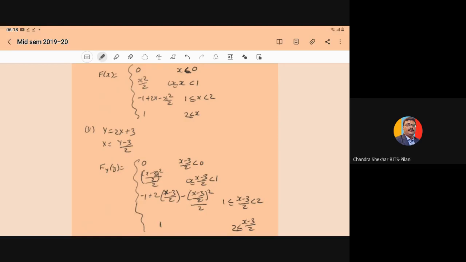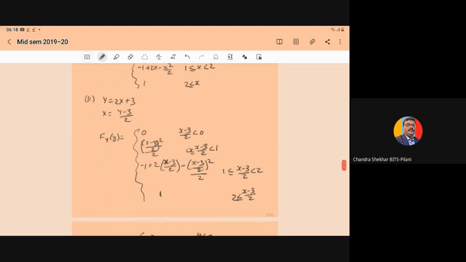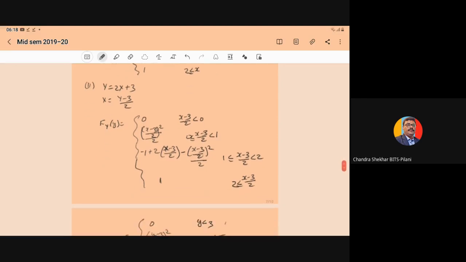Now in the second part you have to determine the PDF of Y, where Y is given to you as 2X plus 3. So Y is equal to 2X plus 3, and X can be written as y minus 3 upon 2. If we have the CDF of Y, it can be written as F_Y(y).